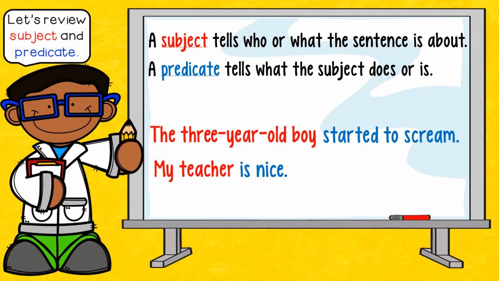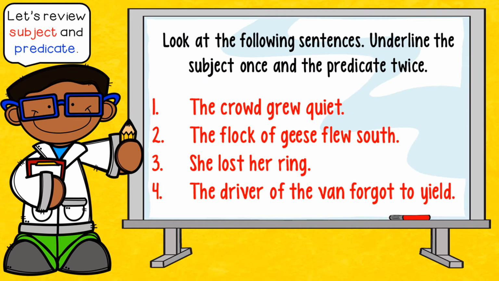My teacher is nice. Try not to choke on that one. Is a verb. We don't think of it as showing action because it is a linking verb. Is what? Nice. So we have our complete predicate at the end of our sentence. Each of those are independent clauses. So we're going to look at 4 specific sentences here. Once again, these are what we call independent clauses because they are a sentence that can stand on their own.